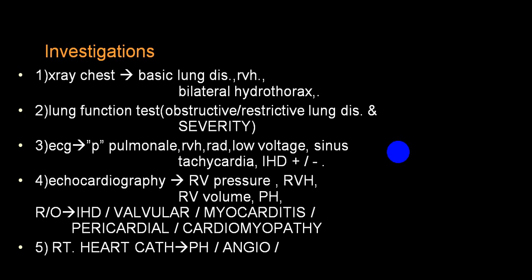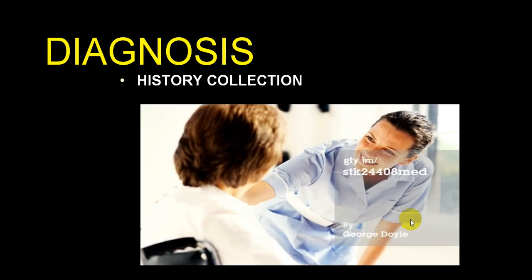And we have already told you, right heart catheterization will help you to identify pulmonary hypertension, how severe, etc. And you can combine angio with CT to find out arterial conditions like chronic thromboembolic phenomena, massive pulmonary embolism, multiple pulmonary embolism, etc.